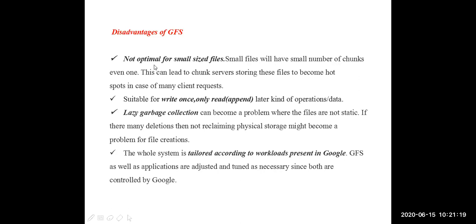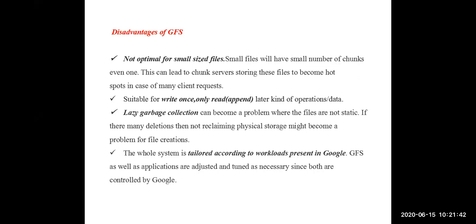And when we come to disadvantages, it is not so best for small sized files. It is suitable for write once and read many time operations. Next, it has lazy garbage collection. Next, it is mainly suitable for the Google applications only. It can easily be adjusted to the Google applications only.